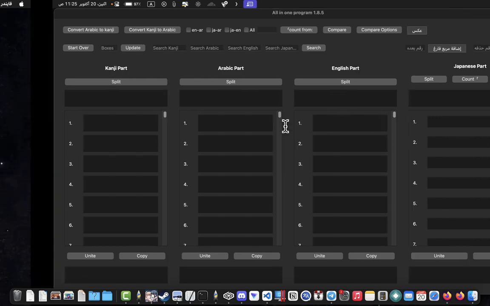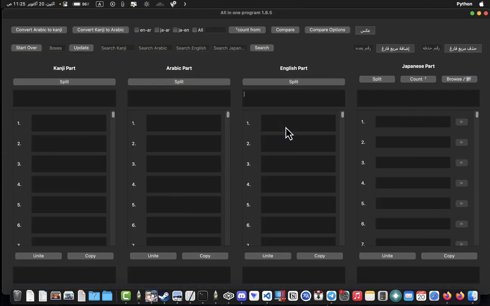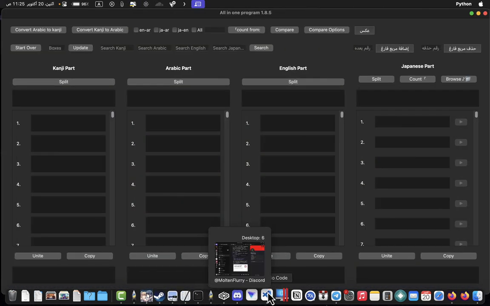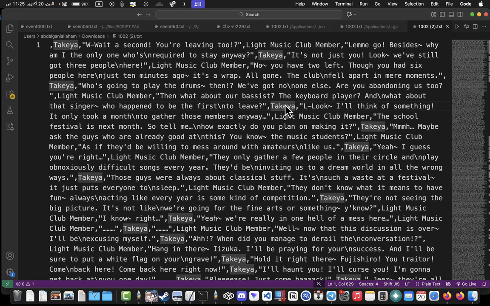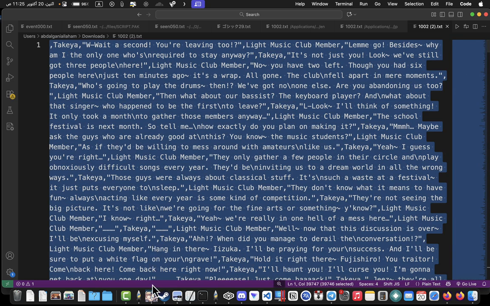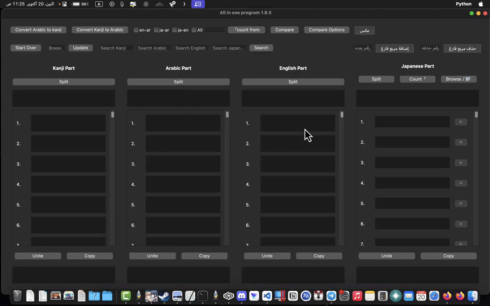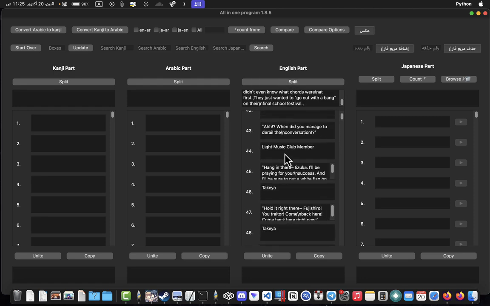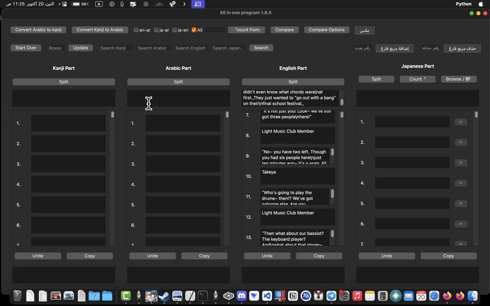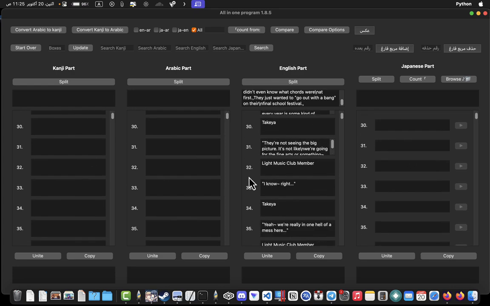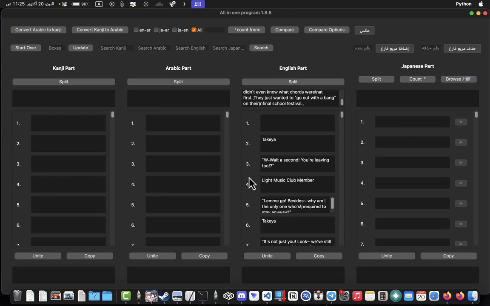For now, first I will go here to take the English part. Okay, we can now see all the text here. Also we can link all of these together, the scrolling I mean, so we can compare them like this.